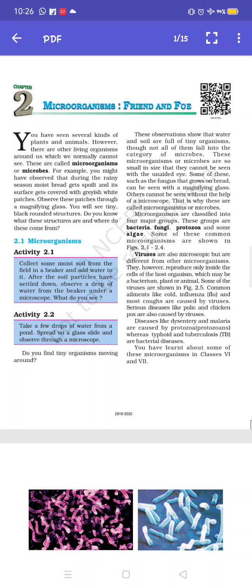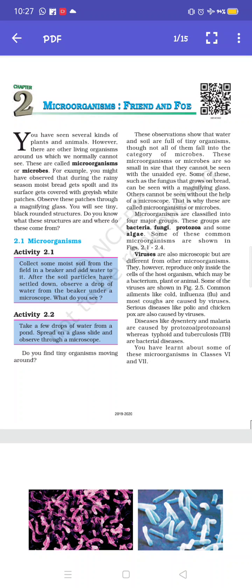Bacteria are very small and the simplest living organisms. They can vary in size from 0.2 to 100 microns. Okay, micron is a unit of measuring the size of microorganisms. 1 micron is equal to 1 upon 1000 micrometer. Bacteria are single-celled organisms. They are found almost everywhere.